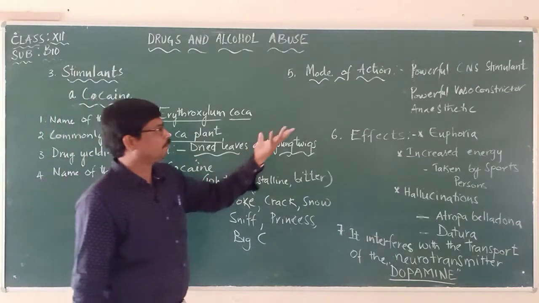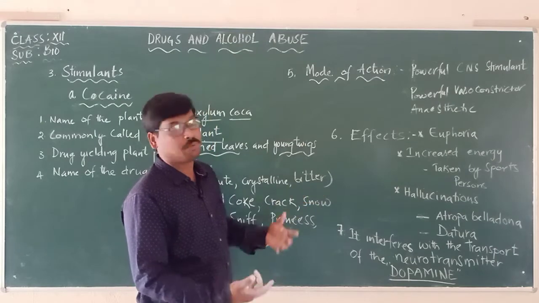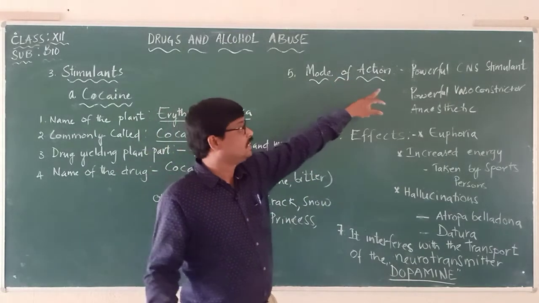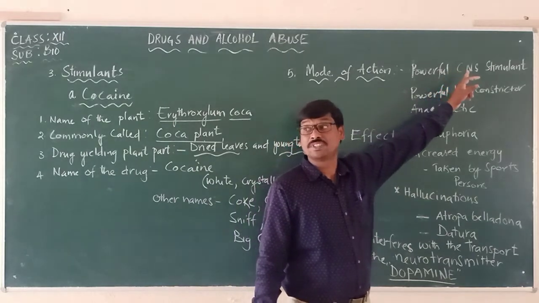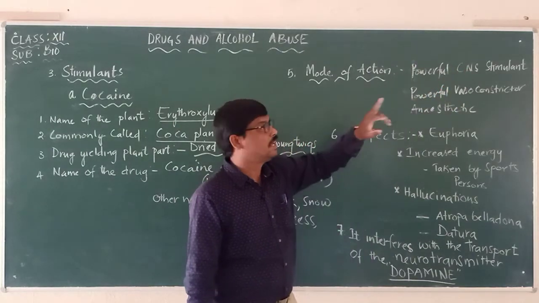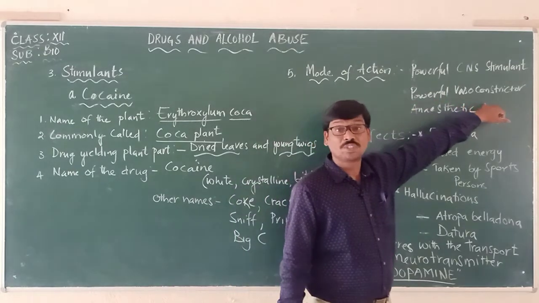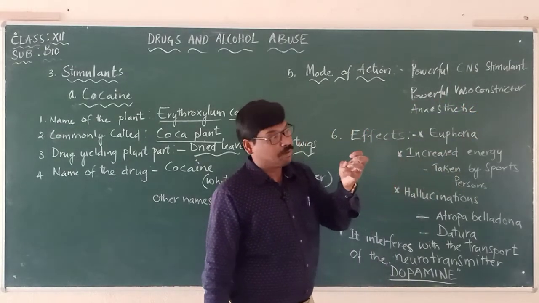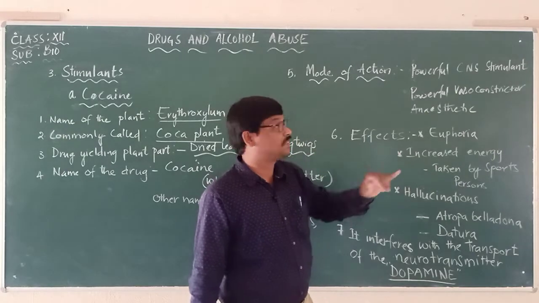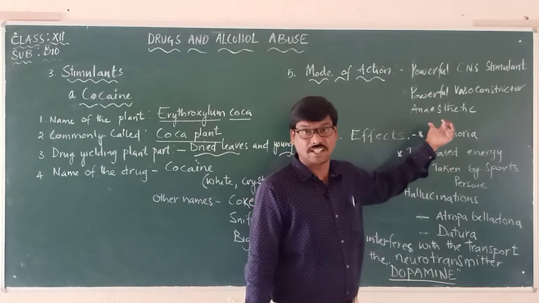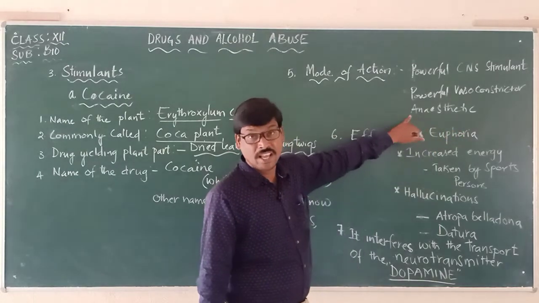And mode of action, on which part it will be acting in our body. This particular cocaine is a powerful central nervous system stimulant. At the same time, it is a powerful vasoconstrictor, which means it can bring contraction of the blood vessels, and it is also acting as what? An anesthetic. It is also behaving as an anesthetic.